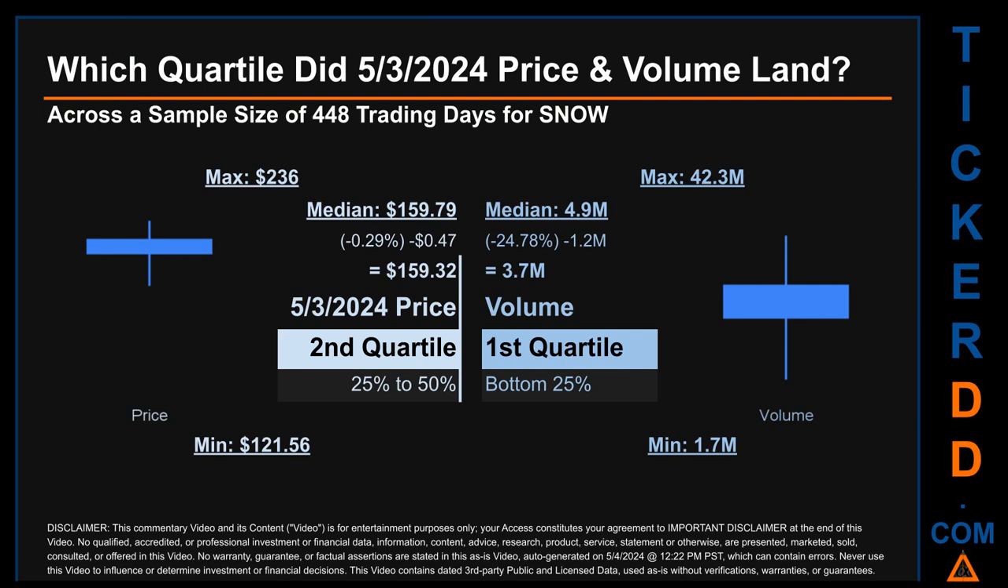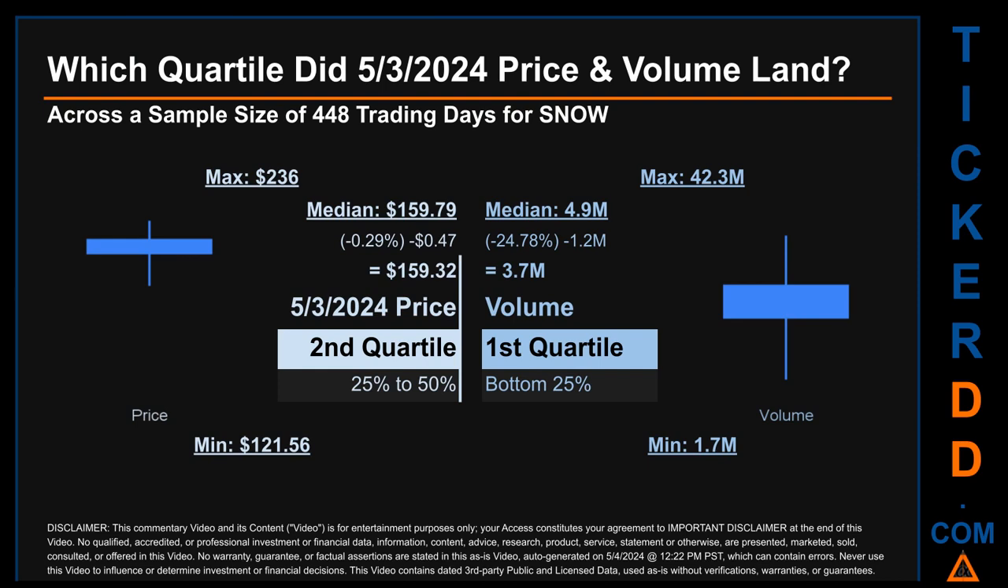Which quartile did the 3rd of May 2024 price and volume land? Across a sample size of 448 trading days, the maximum end-of-day price for SNOW was $236 while the minimum was $121.56. Within that price range, the 3rd of May 2024 price, of $159.32, landed within the second quartile, putting it within the 25% to 50% range of all sampled end-of-day prices. The day's volume landed within the first quartile, at the bottom 25% of all sampled daily volume, which saw a max daily volume of 42.3 million and a minimum of 1.7 million.